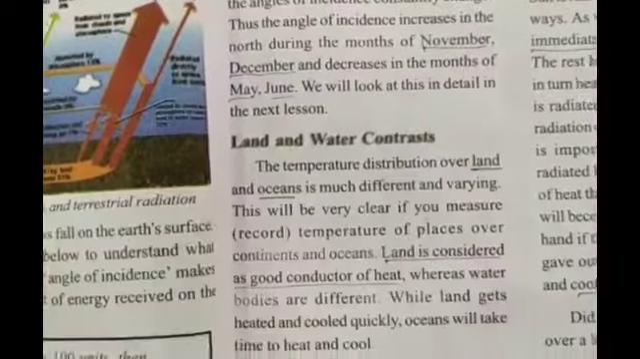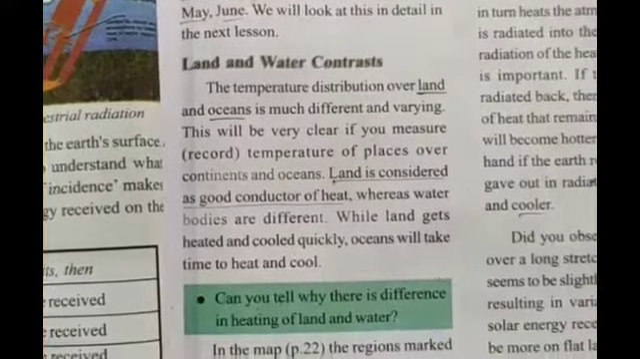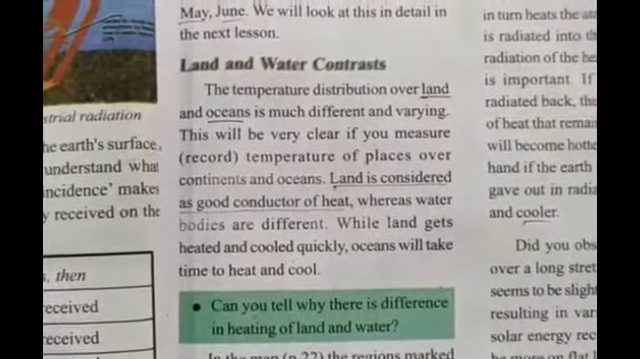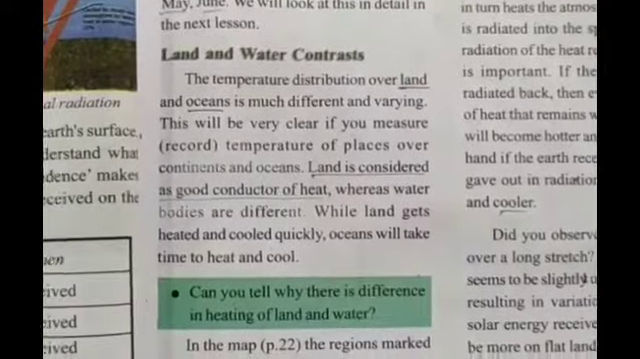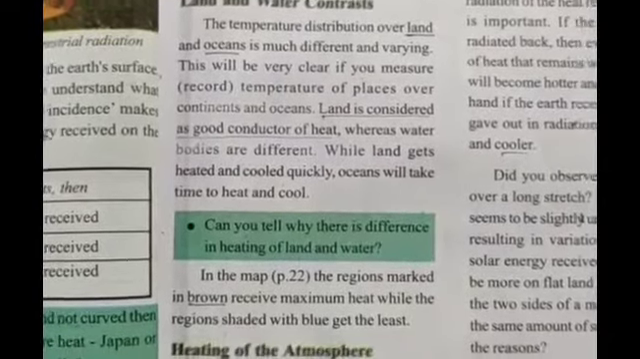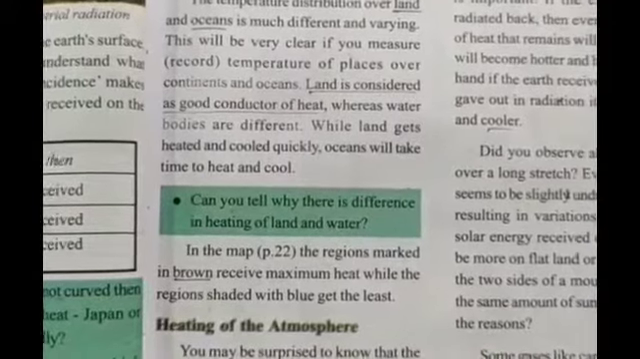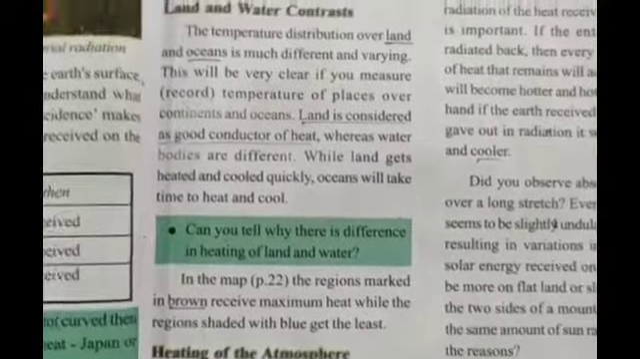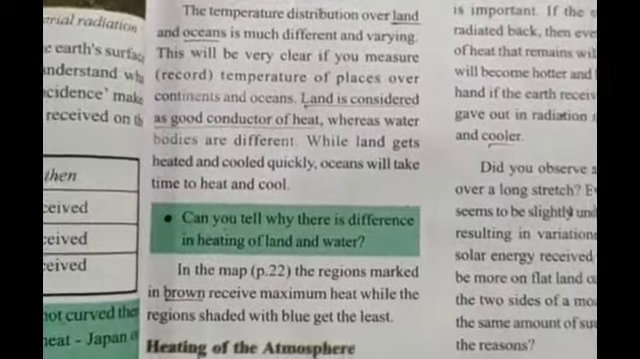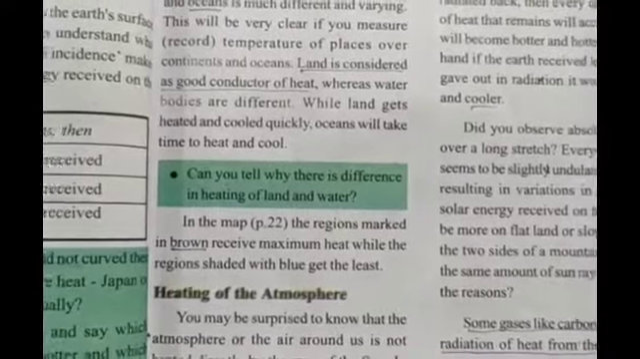Land and water contrast. The temperature distribution over the land and oceans is very different and varying. Land is considered a good conductor of heat, whereas water bodies are different. While land gets heated and cooled quickly, oceans take time to heat and cool.